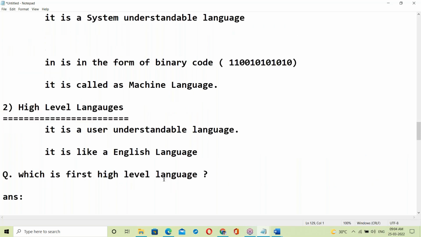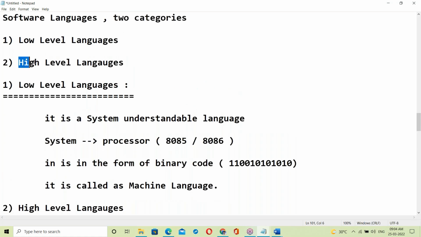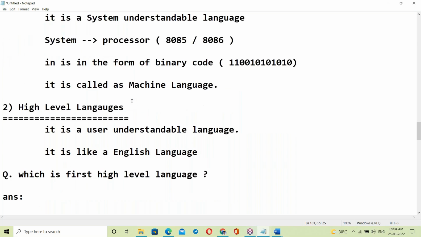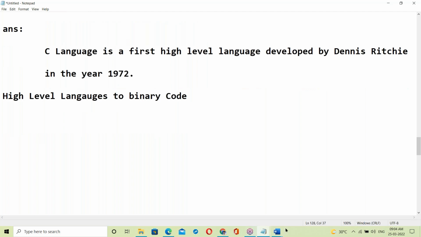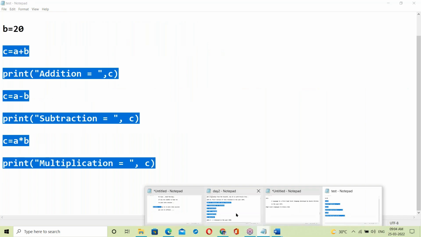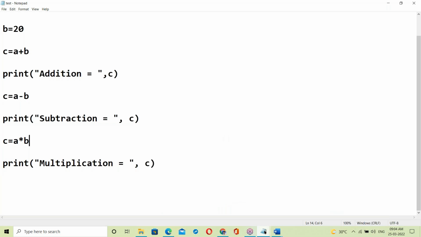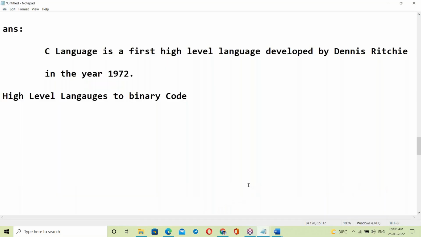Okay, so this is about low level and high level language. See here, all the high level languages, Python scripting, Java programming, C programming, and all these high level languages. How to convert these into binary codes? High level language to binary code.